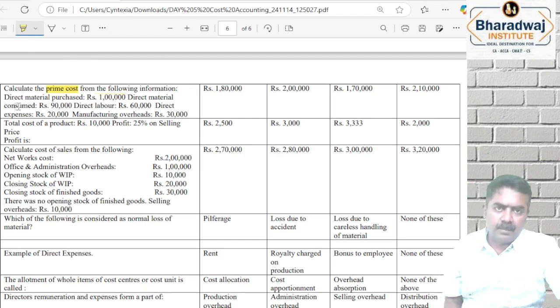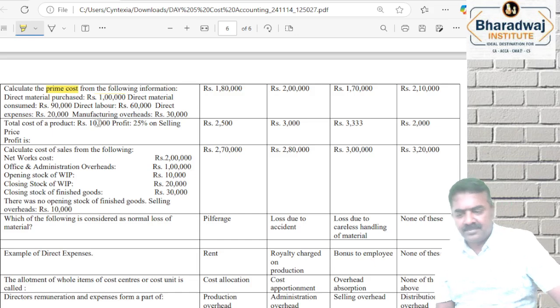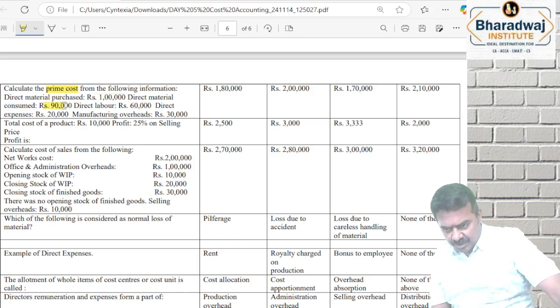Consumed will be taken. Then direct labor, direct expenses.